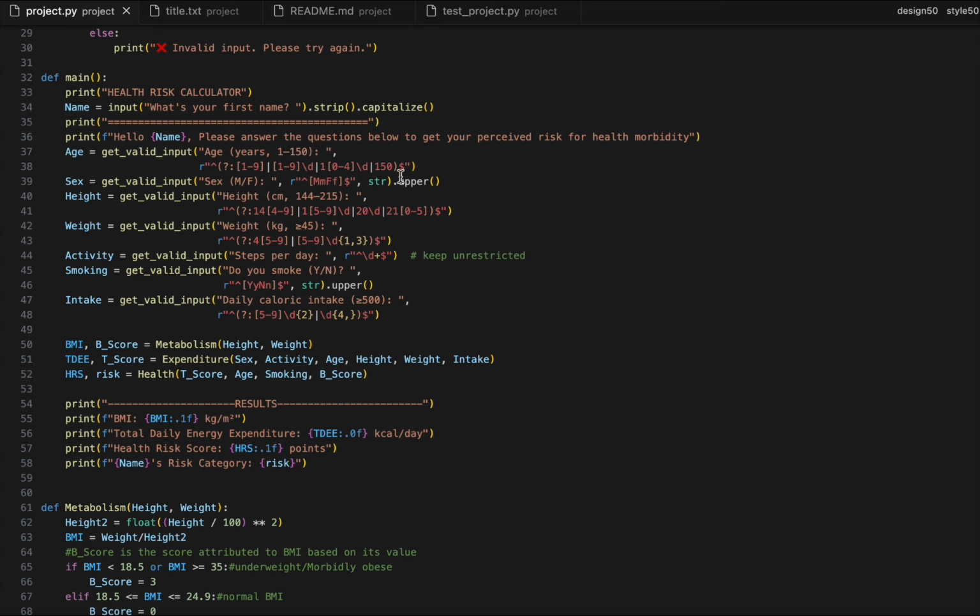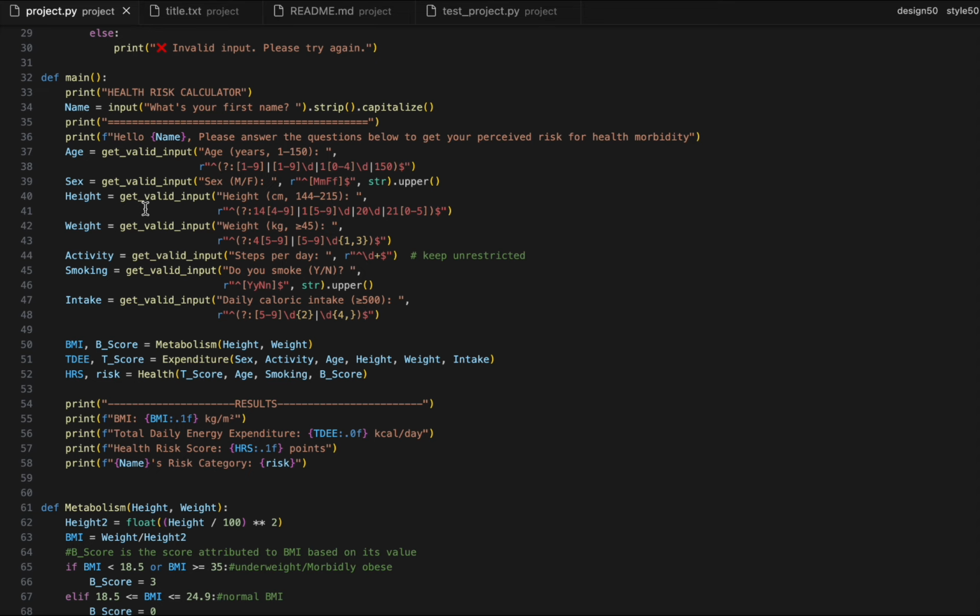I used 150 because I don't know how old the oldest person ever was, but hey, why not? Then sex, male or female. It takes the M or the F, not the full word, in both capital and non-capitalized letters.